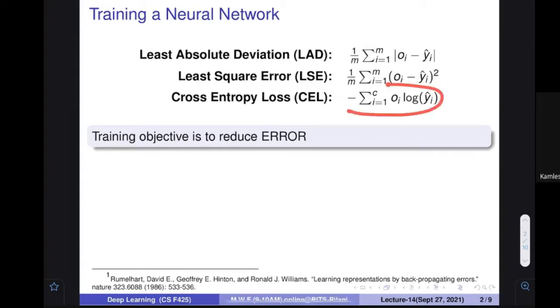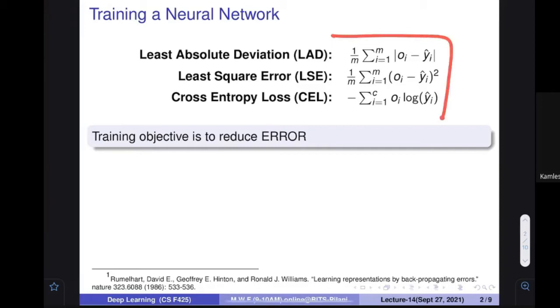However, we have seen that for classification, it is better to use the cross entropy kind of function, because in the classification domain the function is not a linear combination. Non-linear activations are applied, and because of this the surface becomes non-linear, and therefore using this direct method of least square differences suffers a huge problem.